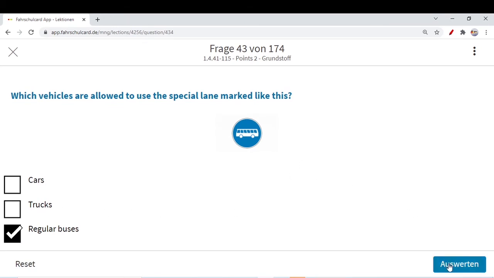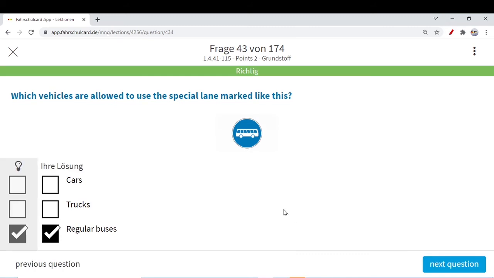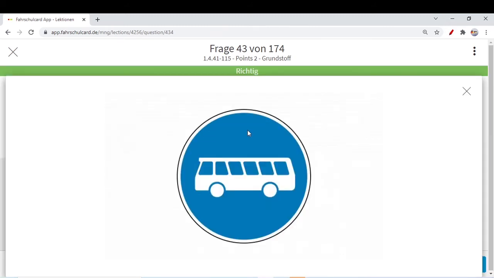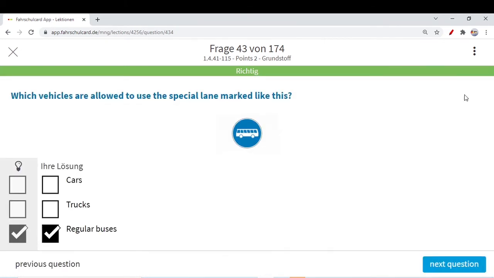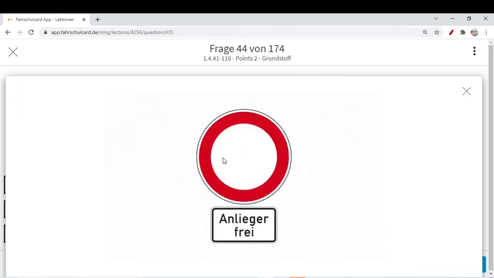If you see, it's not the structure of even a truck, it's clearly a bus. Normally in some questions we see there is a four-wheeler. In that case there are some exceptions, but it's clearly a bus, so only buses are allowed to use this special lane marked.